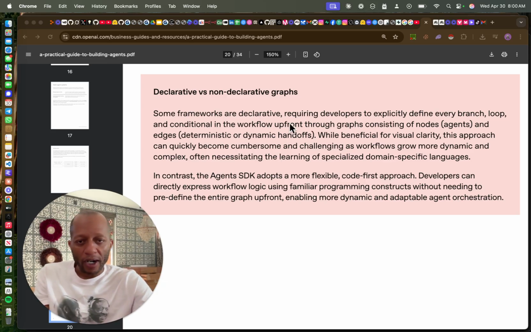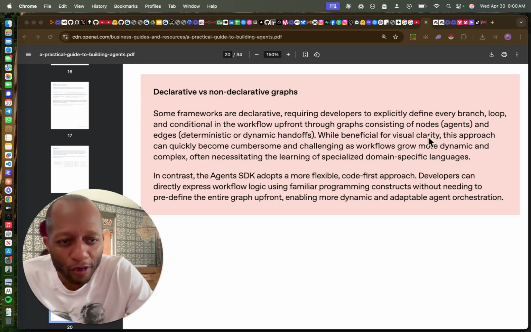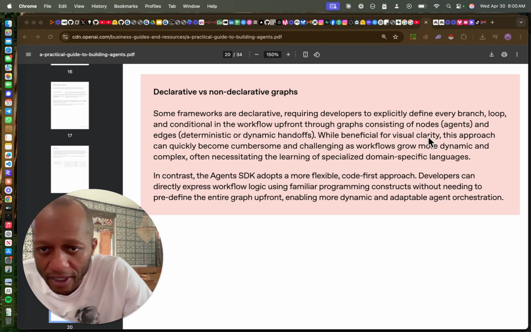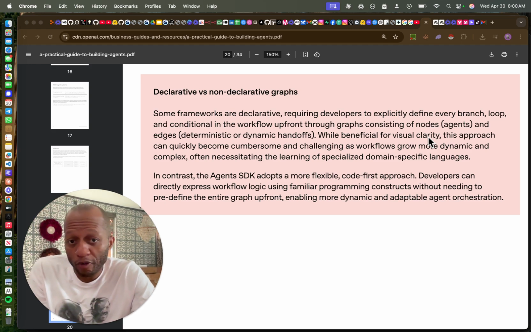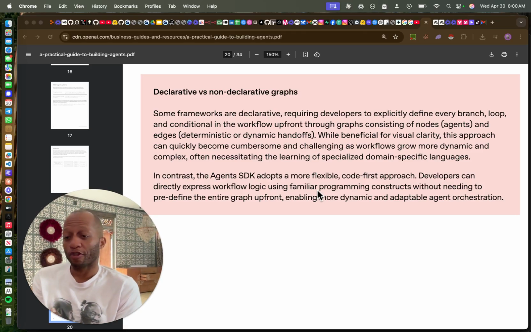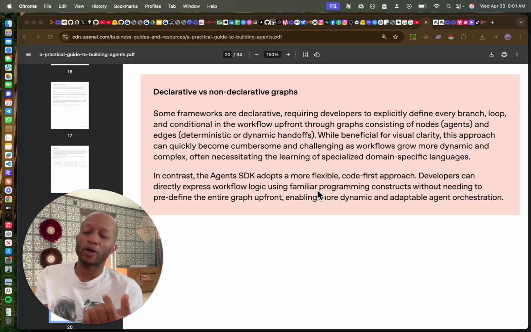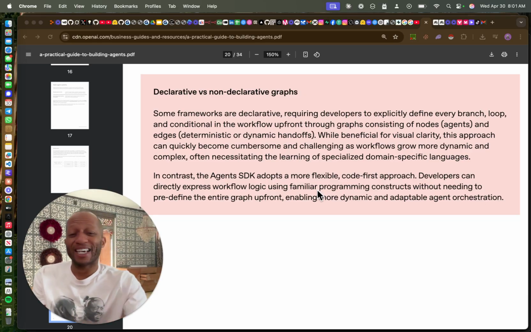Some frameworks are declarative, requiring developers to explicitly define every branch, loop, and conditional in the workflow upfront. So it's like when you get to a fork, like that last one was saying, okay, you are doing French, you are doing English, you are doing Spanish, you are doing Italian. A lot of times you have to know what the agent needs to do. So you need to be thinking like an engineer.